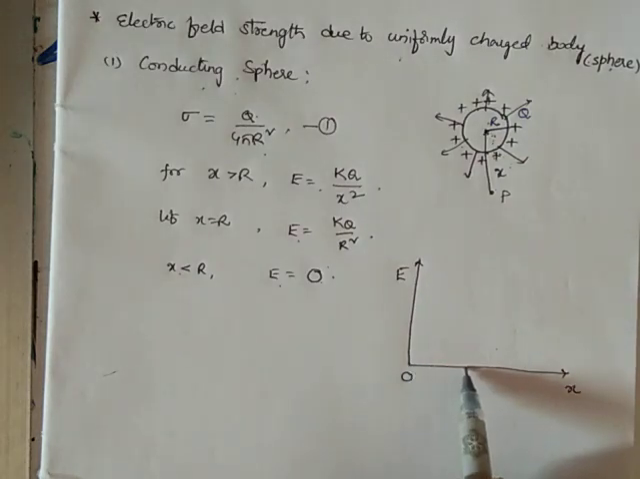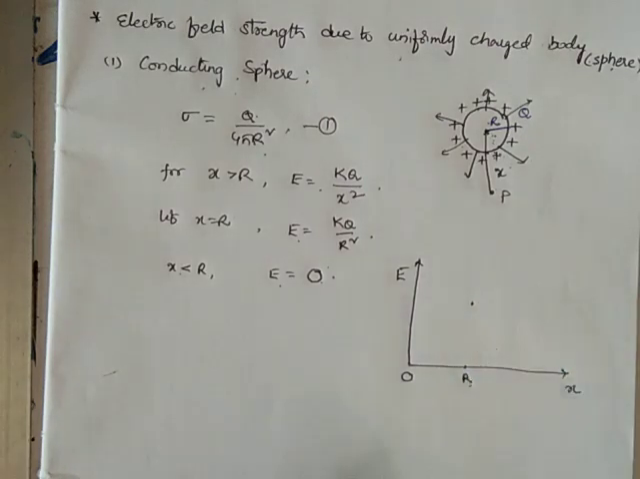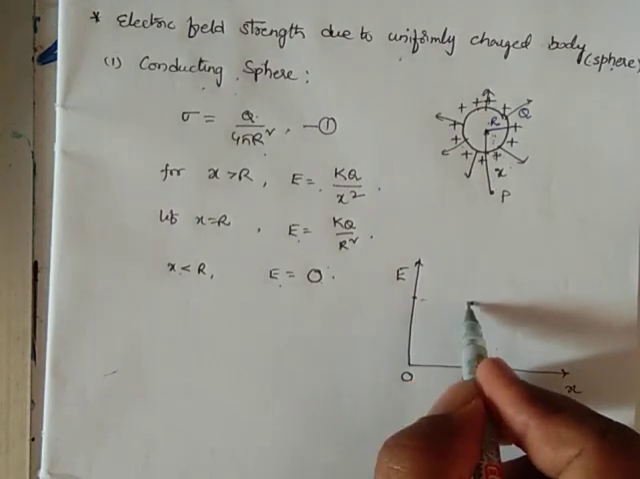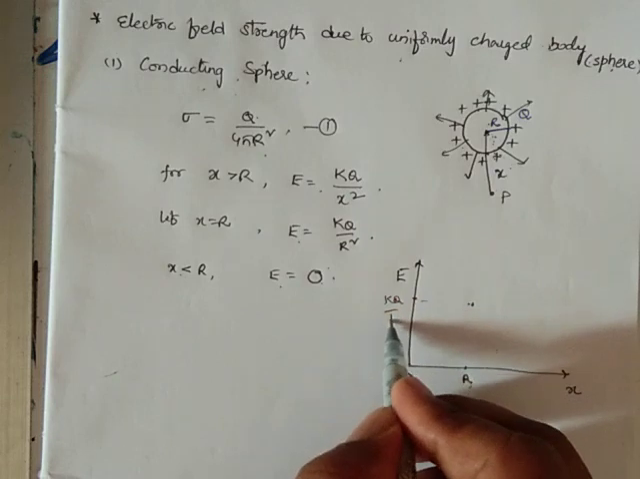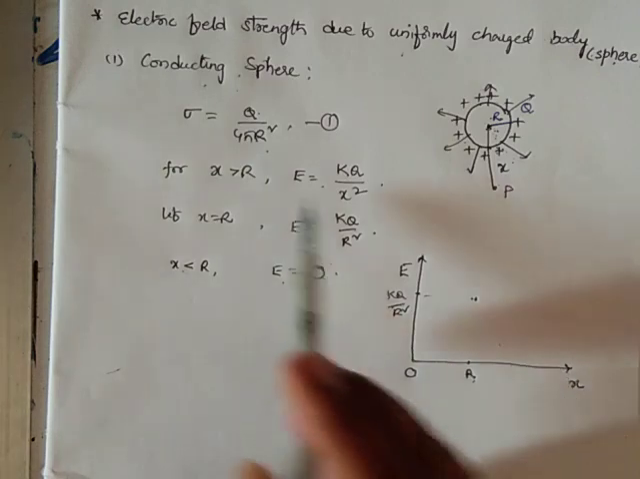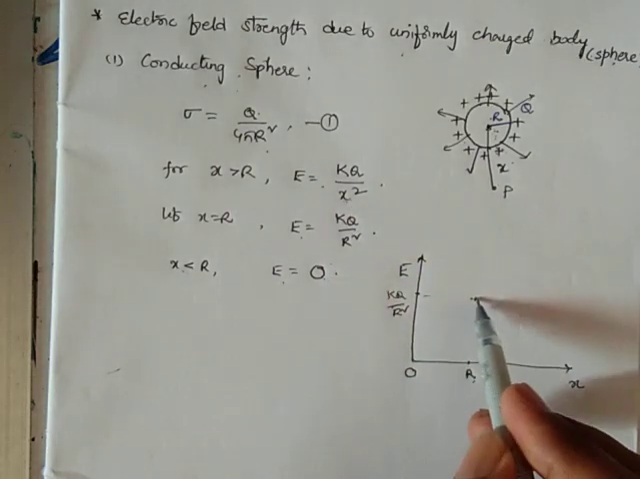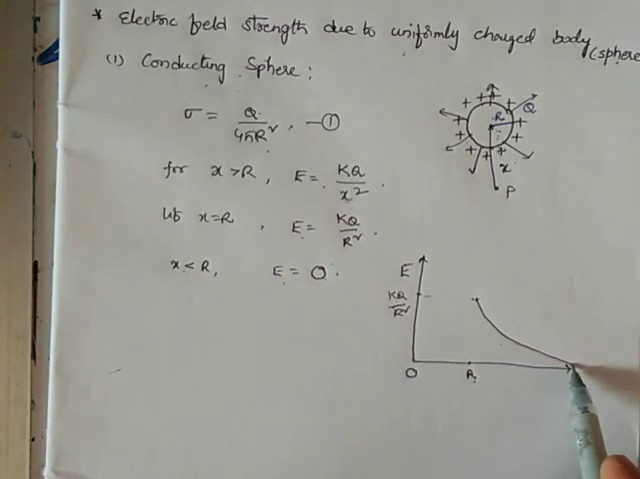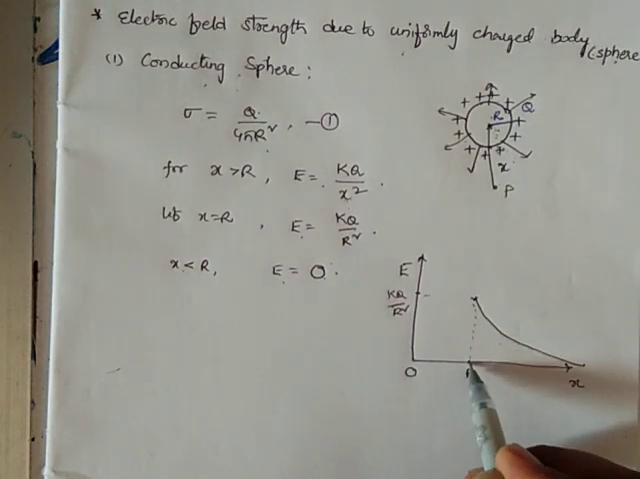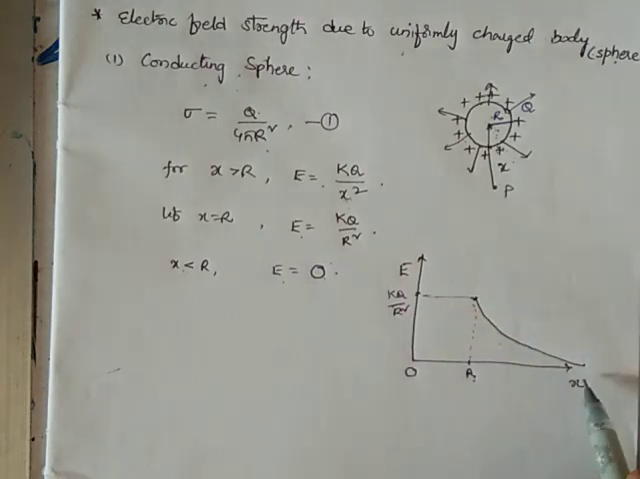So x increases up to a certain point. Let this be the R point, so here x equals R. At this point it has some field intensity, till then the field intensity is 0. What is the value of this? K Q by R square. As x increases further, it is inversely proportional to x square. So the graph is something like this. At R it has the maximum value, K Q by R square. Please keep this diagram in mind. We will discuss it in the next class.